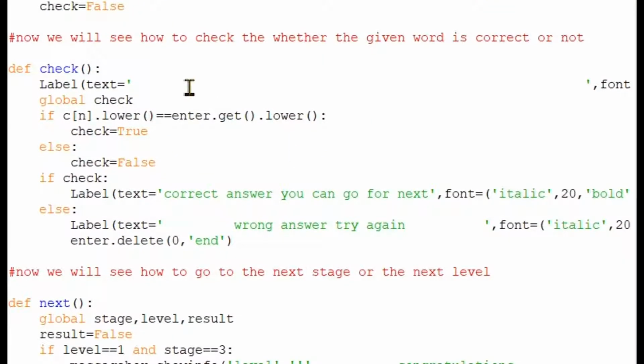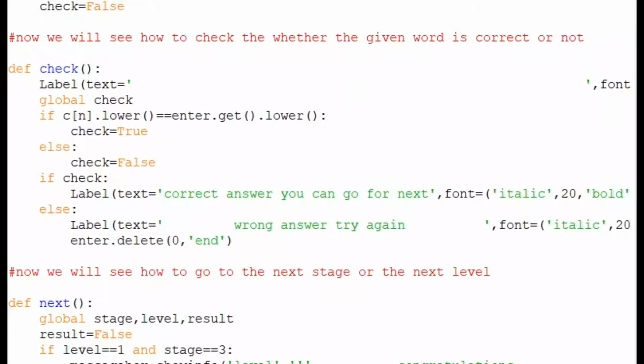And here you can use def check and then label of empty space to clear the box. Here you can see that correct answer and wrong answer will be printed now. But if you did not use it like this, it will be presented; if you continue also, if you press next answer, it will stay there only. So we use empty space to clear that, and then we will use global check.